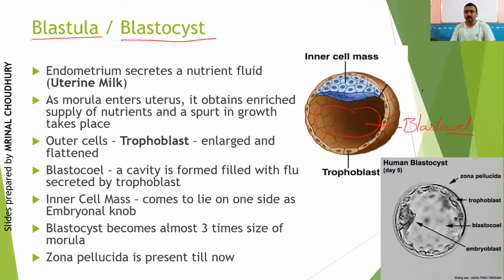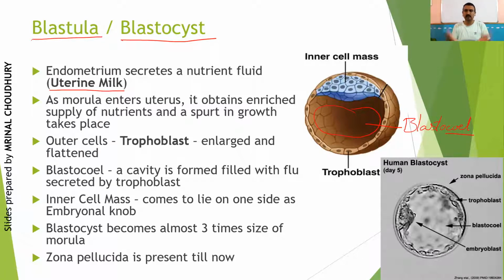However, you will see that as the morula enters the uterus, it starts getting more and more nutrition. How? Because the endometrium secretes a fluid, and this fluid is called the uterine milk. Okay, so this fluid is nutritive in nature, and that's why there is a sudden growth, a spurt in the growth. Spurt means a sudden increase. A sudden increase in the growth takes place, giving you more and more cells. Thus, you get a whole ball of cells, and then in that ball of cells, a cavity develops. That's called a blastocele.